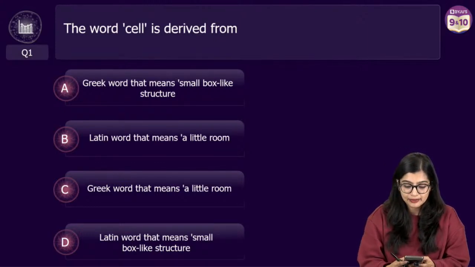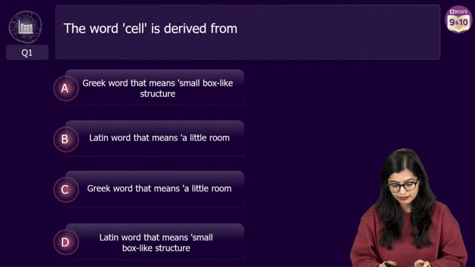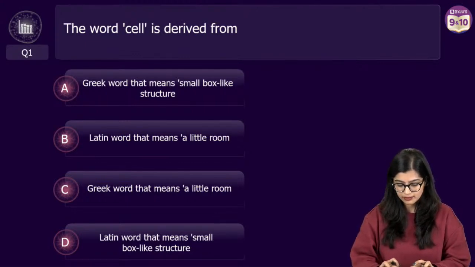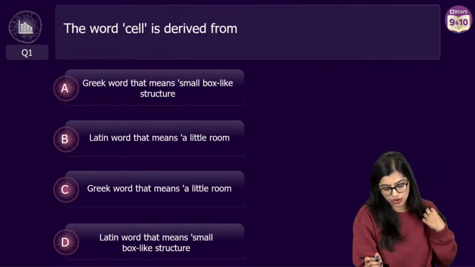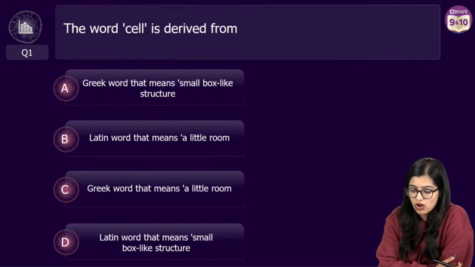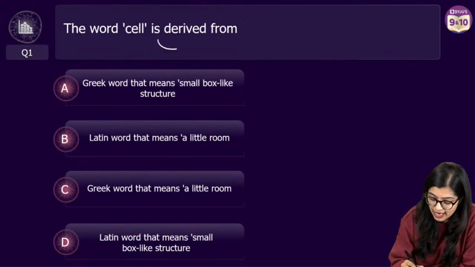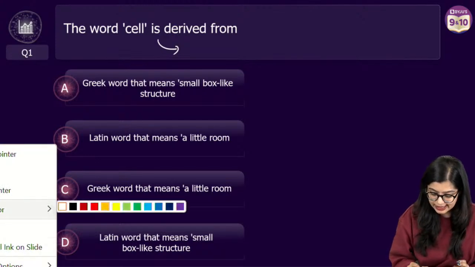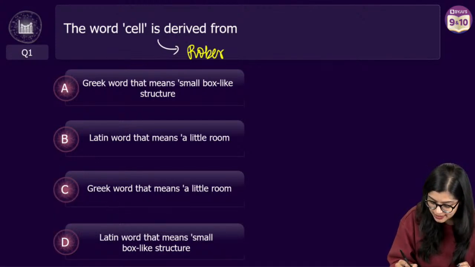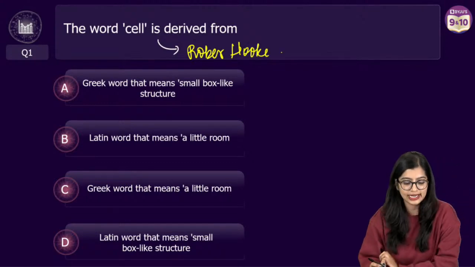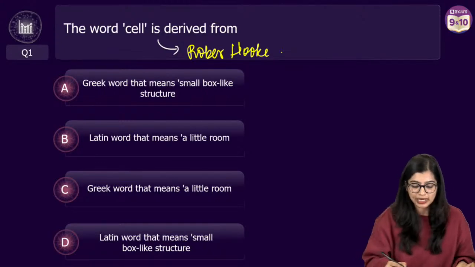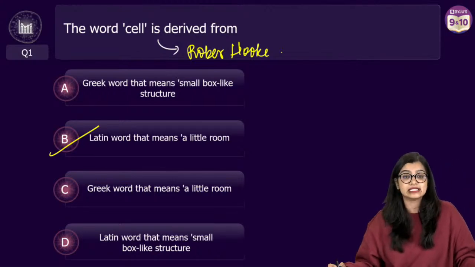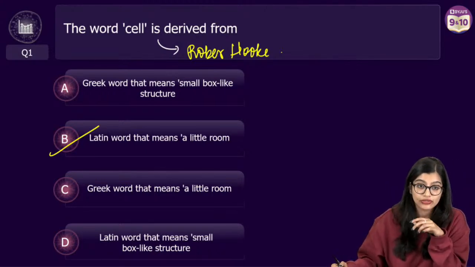Cell came from what? Very good everybody. Now of course we all know the term cell was coined by the scientist Robert Hooke. Here it's slightly tricky. We know that cell is derived from the word cellula, which means a little room or a little space. Many of you here have got the answer.